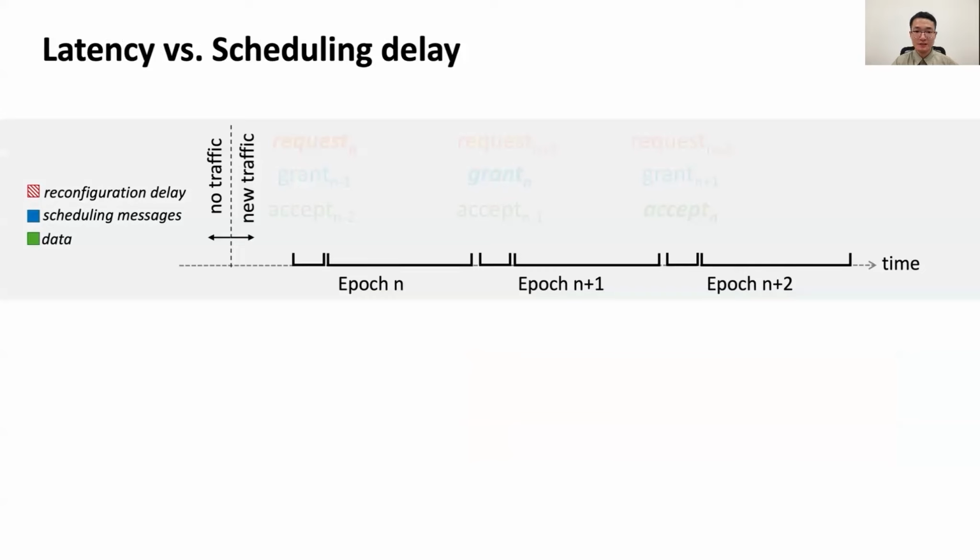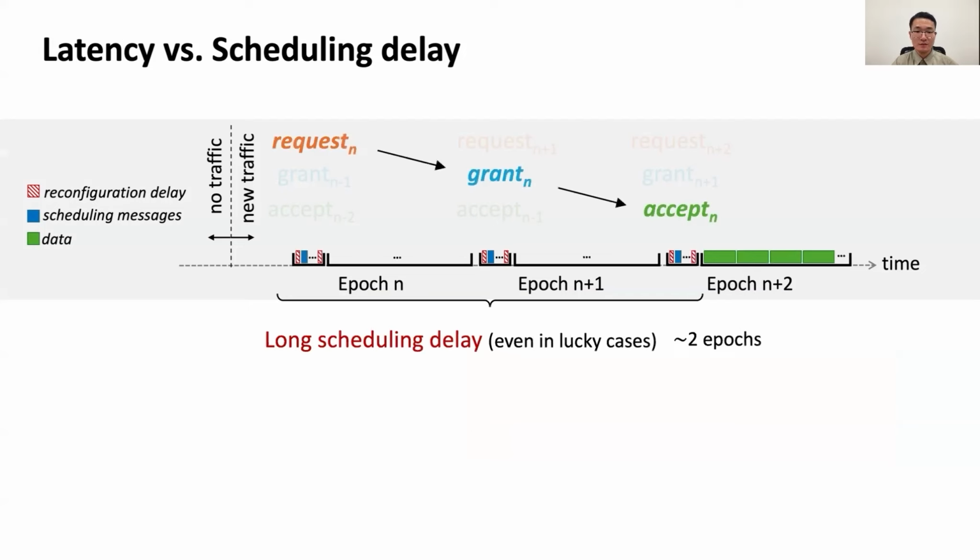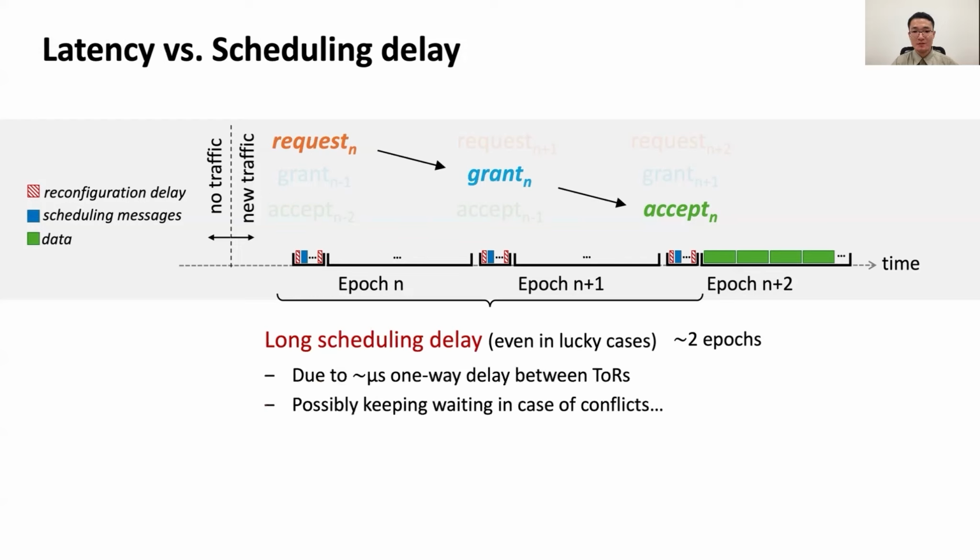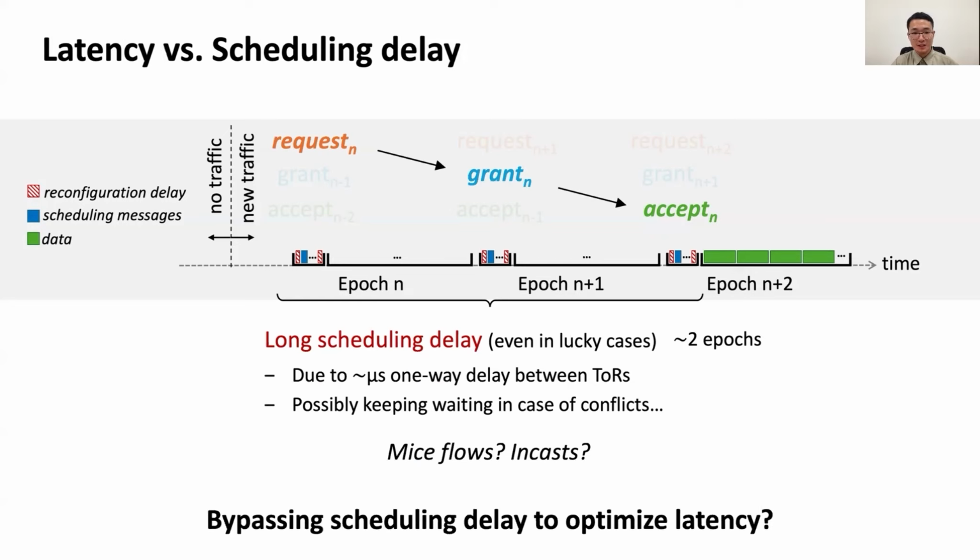As for latency, mice flows can suffer from scheduling delays. Imagine a source-destination TOR pair that has no traffic to send before. After new traffic arrives, it requires at least 2 epochs before data transmission, even in lucky cases. When conflicts occur, the scheduling delay may be longer. This leads to long mice flow FCT, and things get worse under incasts, adversely impacting application performance. If we can bypass scheduling delays and ensure timely transmission for mice flows, their FCT could be optimized.